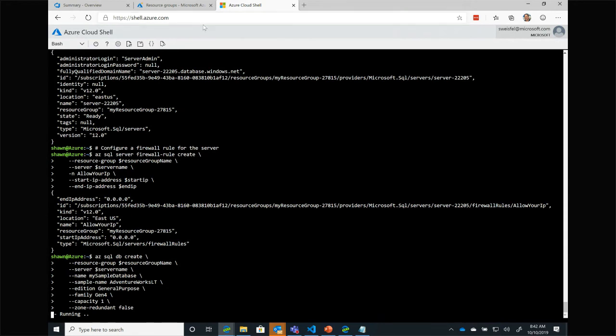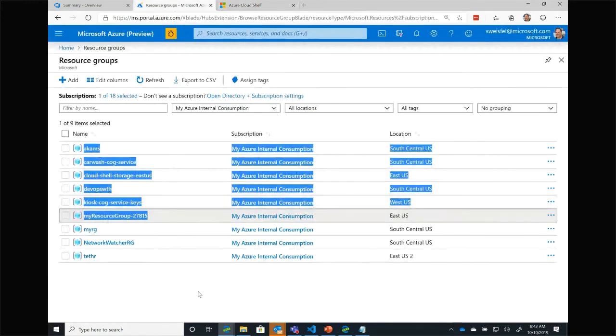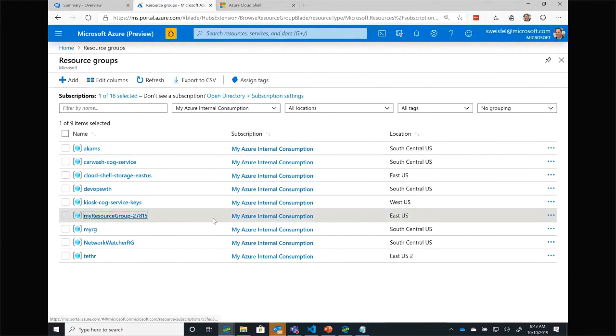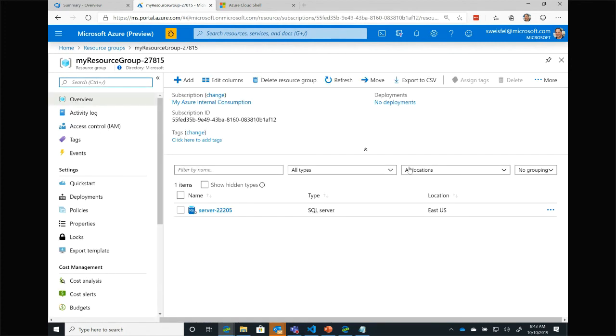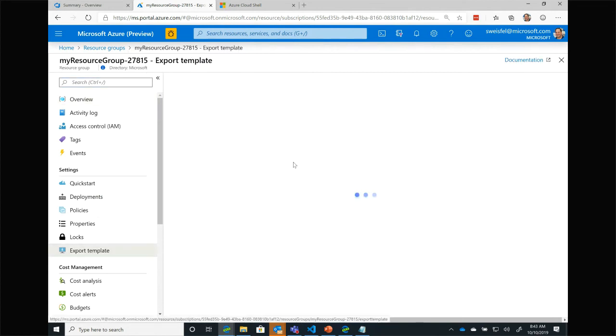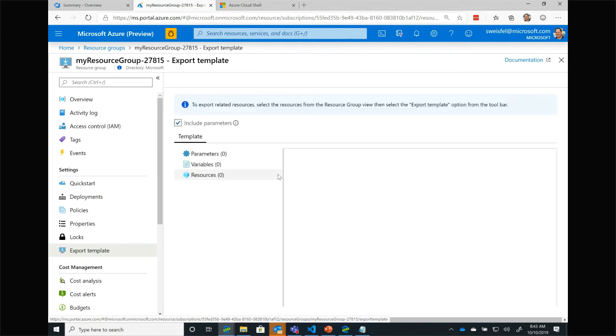While we're doing that, let's go investigate Nick's question. So if I go back over to my Azure portal and I go find my resource group, in that resource group now we should see some stuff. And here's some stuff. It has my SQL server. My database hasn't deployed yet. But from within here, I can go ahead on the resource group level and press this export template button, and that will give me an ARM template for the resources that are deployed to that resource group.